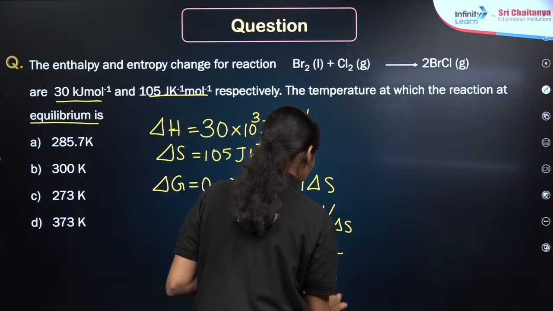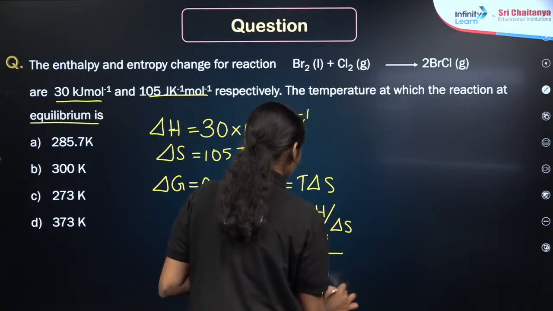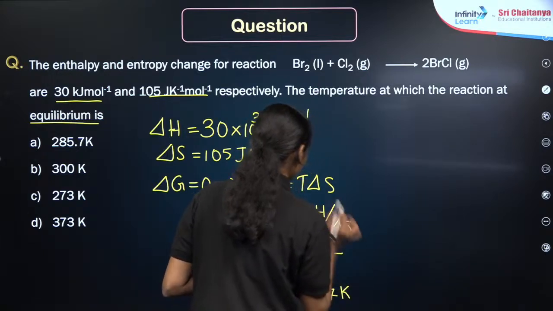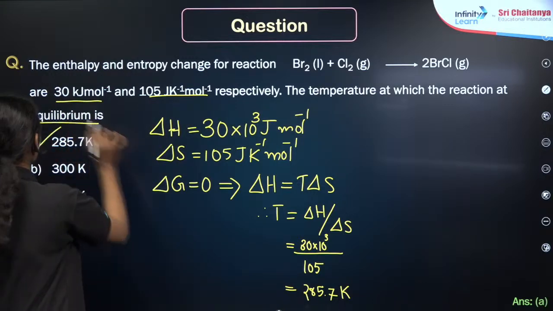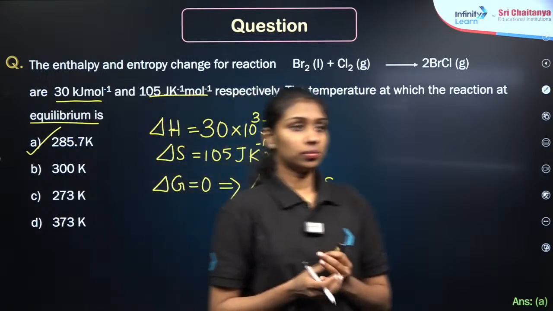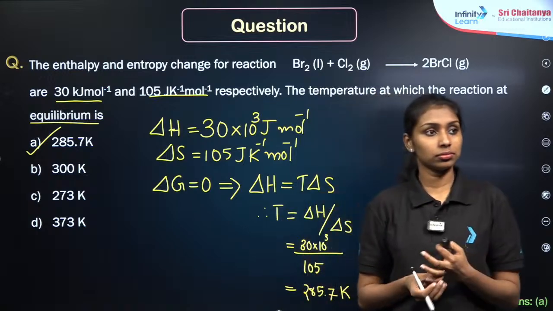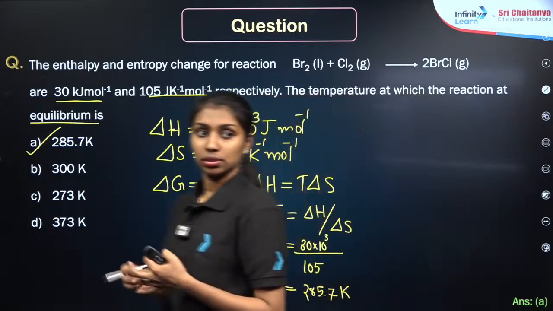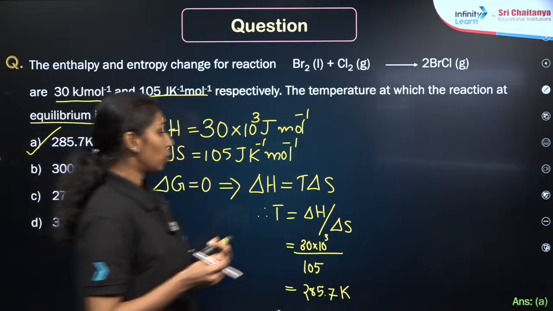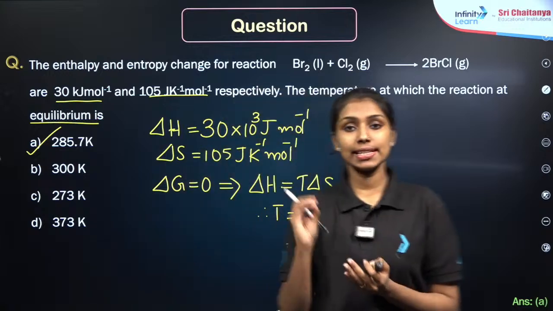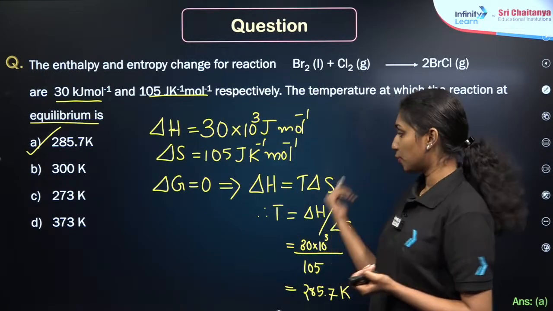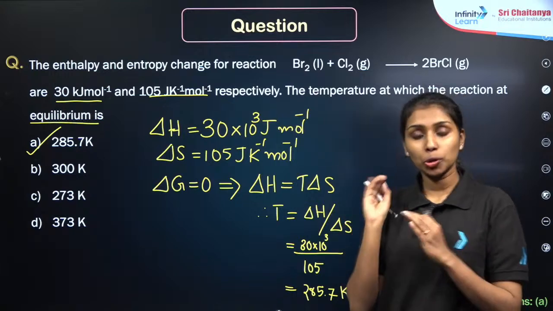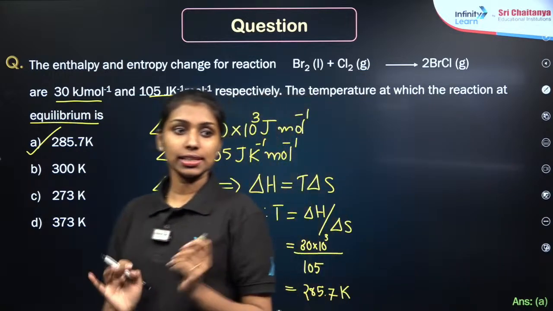You can just calculate. It will approximately equal 285.7 Kelvin, which means that option A will be the correct answer. Clear? Okay, if you are aware of the formula, just calculate the numerical problem by using the formula. The important point to note is that there will be some unit conversions, right?